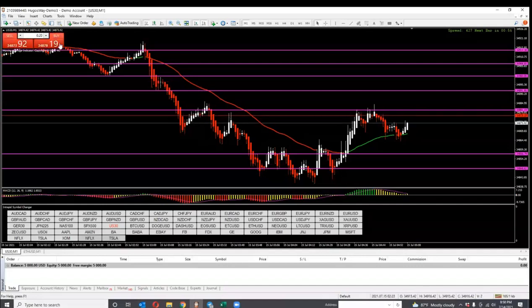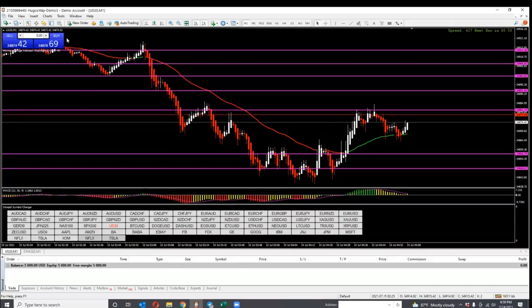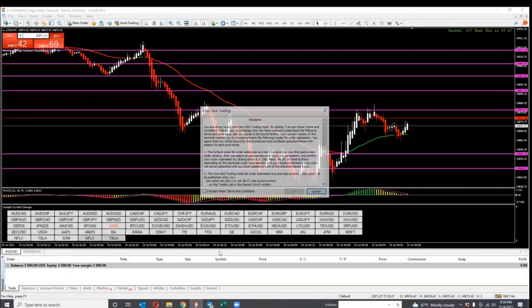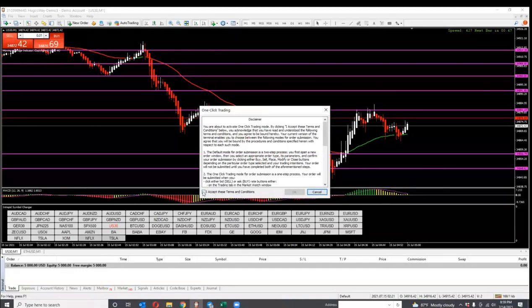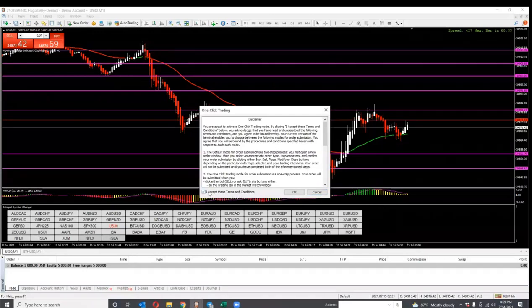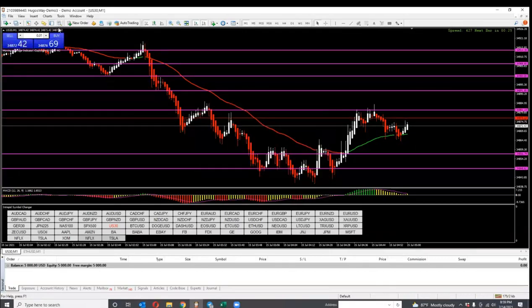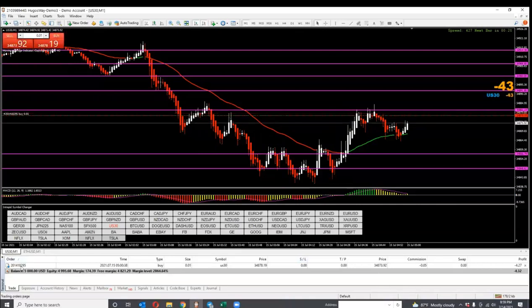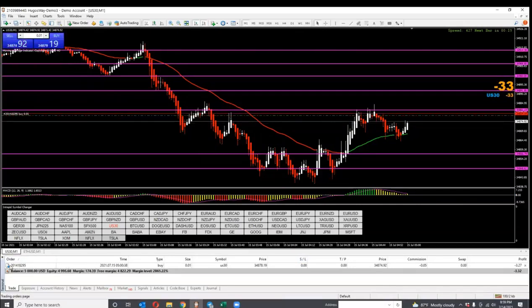So anytime you jump into a trade, let me change this real quick. I was actually trading a Forex pair, so let me change it. And of course, when you open your new order, do not click cancel. Because if you click cancel on this, you will not get out of this trade fast. It's going to pull up a box and you're basically going to have to get out of it. So let's do this. Right now, US 30 is in the buy. This is a demo account, so I'm just going to click on it. Right here in the terminal, it shows you the order, and this order is going to match this right here.